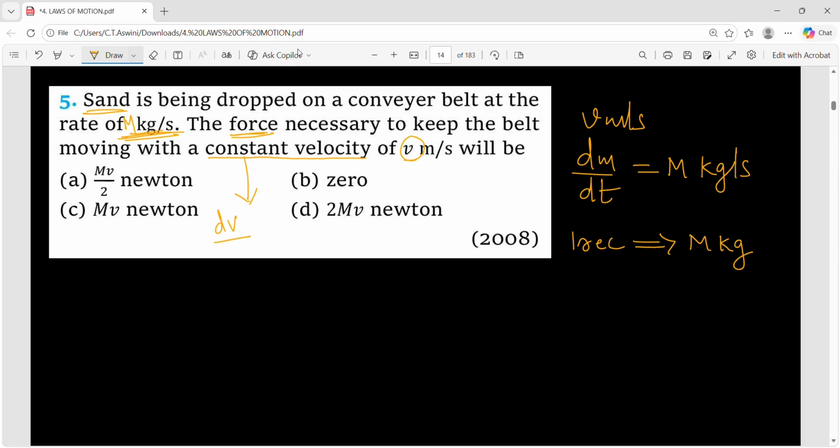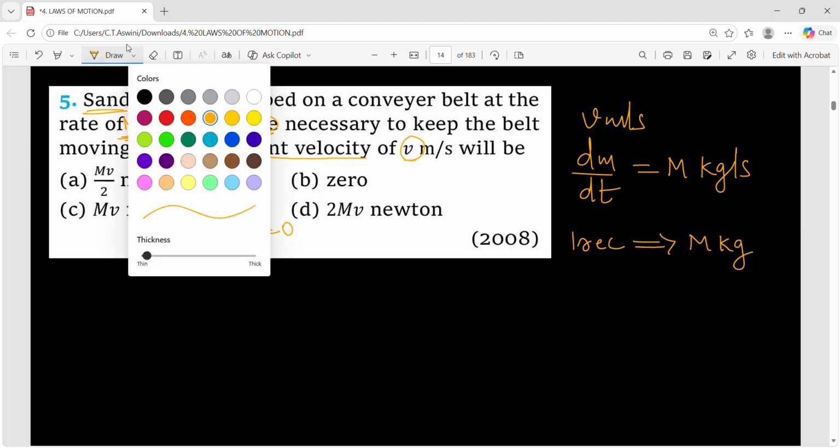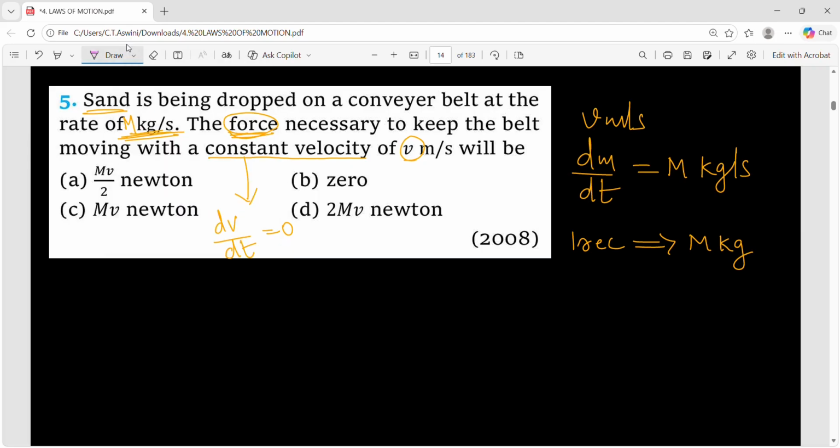So can I say now change in velocity with respect to time is 0? Because velocity is constant, so change will be 0. So you have to find the force. Which formula will you use now? Is F = ma suitable here? No. So use the first formula, m dv/dt + v dm/dt.